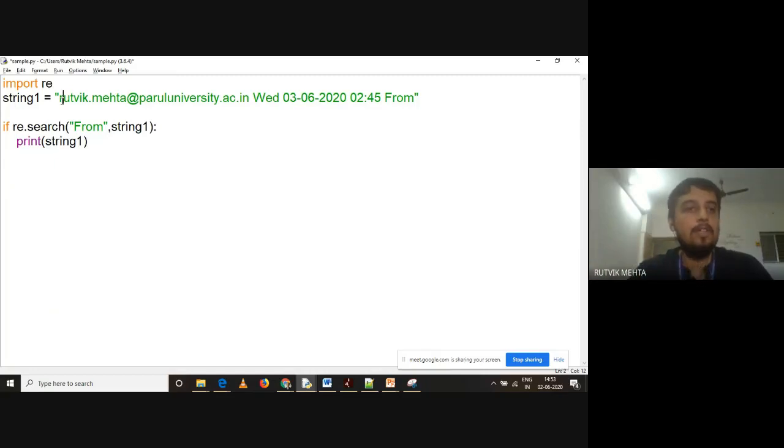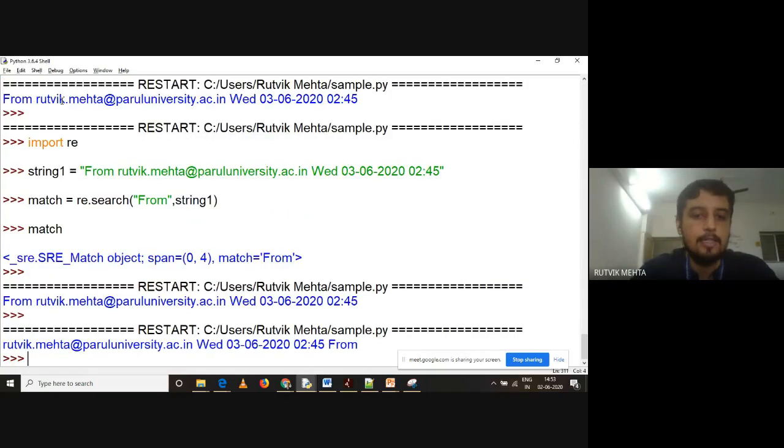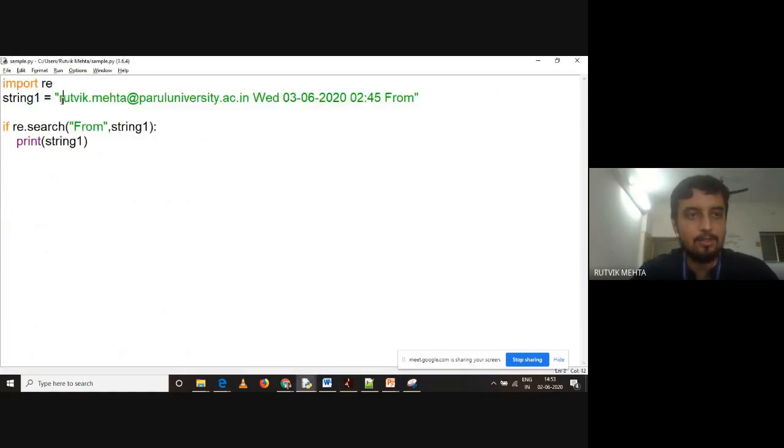I have always told you if it is starting with "from". So when I run this code, see this, it is printing my line. So this is not the correct way. This is not the correct solution or program which we have implemented. This particular string is not starting with "from", still we are getting the output.